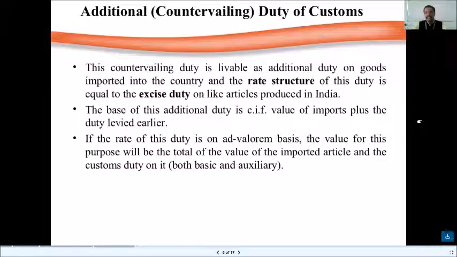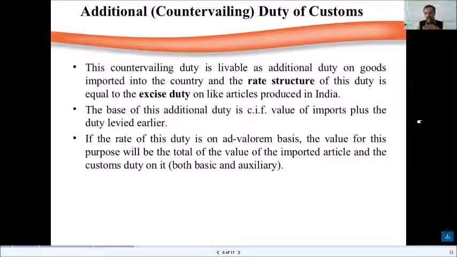This countervailing duty is leviable as additional duty on goods imported into the country, and the rate structure of this duty is equal to the excise duty on like articles produced in India. So there is a basic customs duty, then there is an additional duty or CVD, countervailing duty.